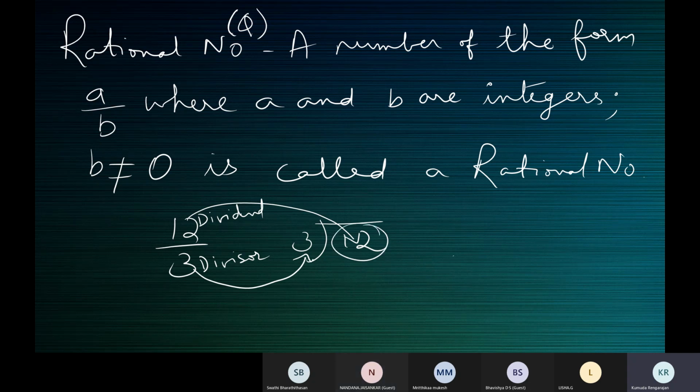Somebody's mic is enabled. Please disable your mic. Unmute only when you want to say something. Otherwise, let your mics always be muted.